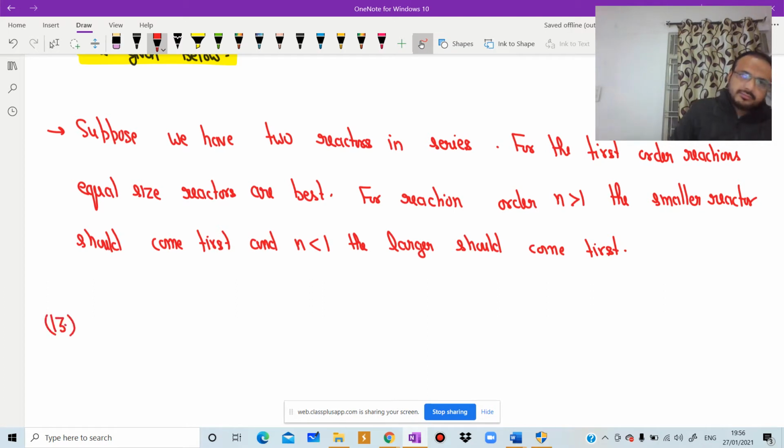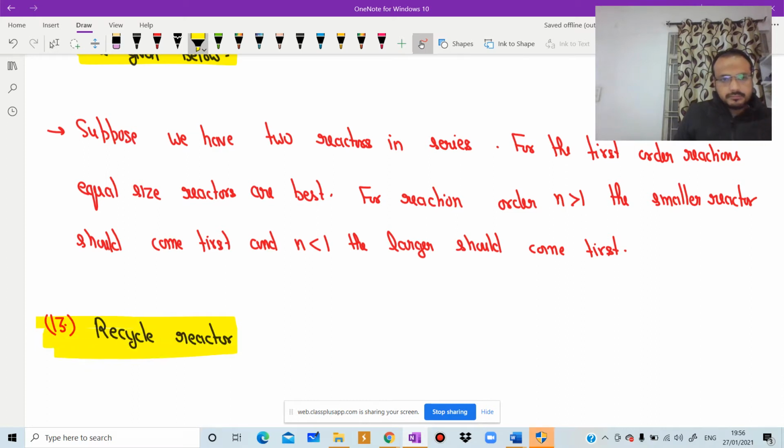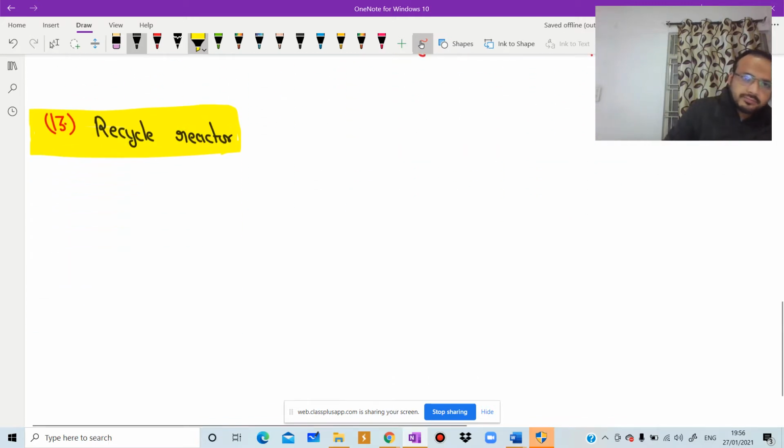13th, recycle reactor. What is recycle ratio?